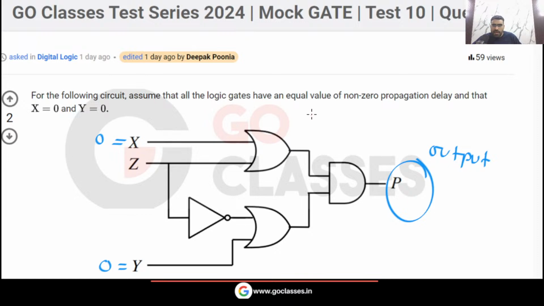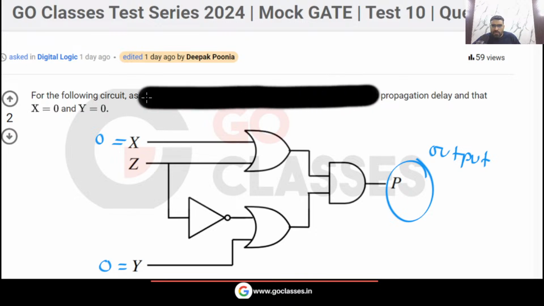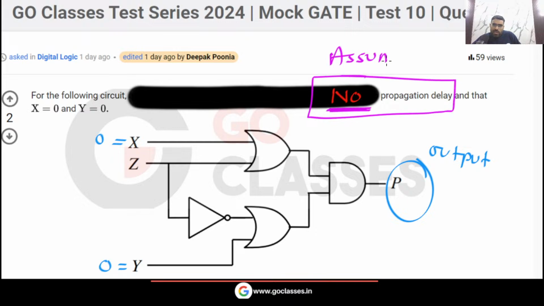You tell me, if there is zero propagation delay, then what will happen? Assume there is no propagation delay. In this situation, what will be the output p? Just tell me this point. Just assume there is no propagation delay.